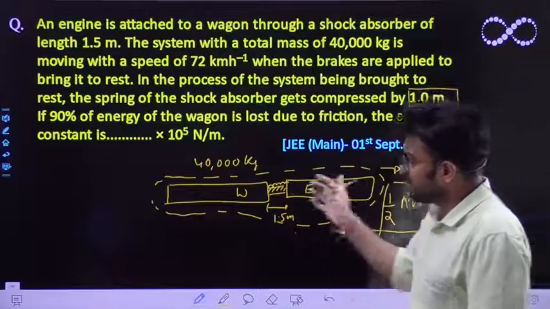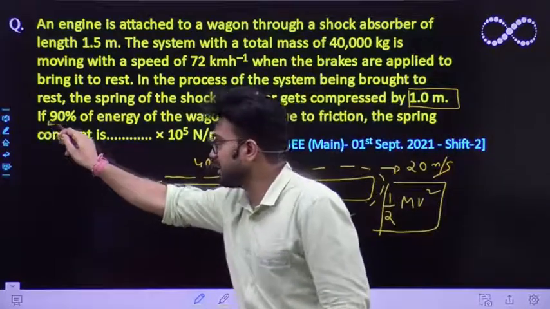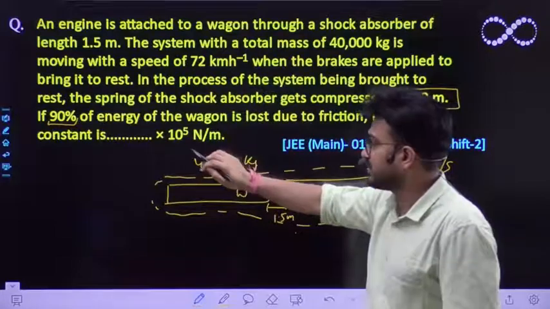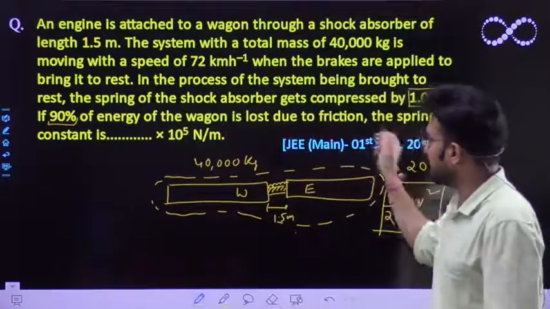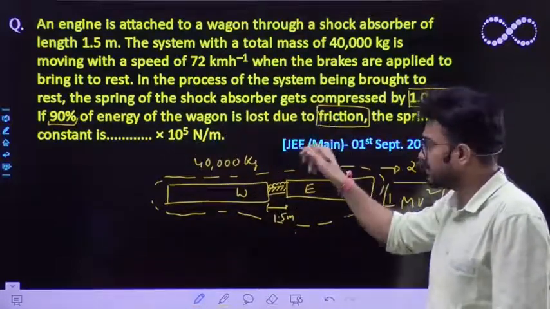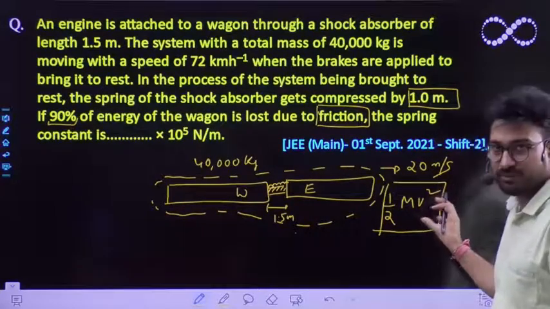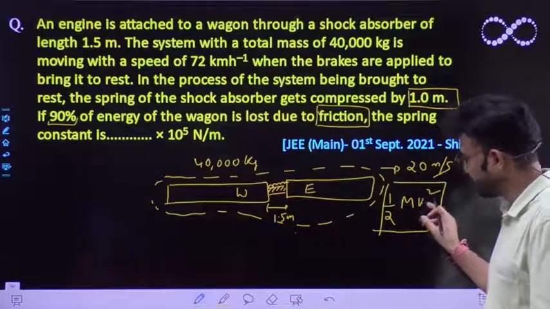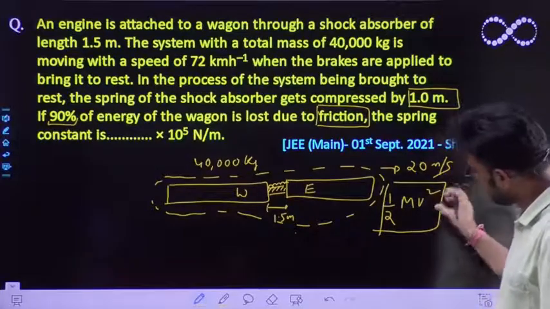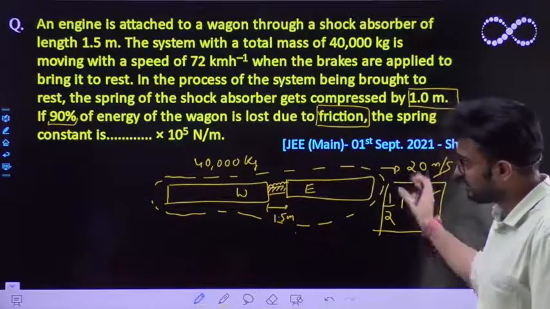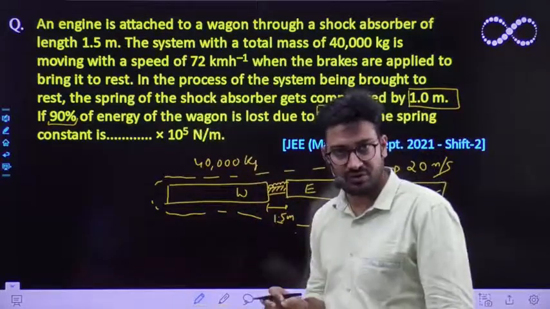One more thing given to you is that 90% of the total energy of the wagon is lost in friction only. So the 90% of the total energy, which was initially there in the form of kinetic energy, half mv square, has been spent in overcoming friction.